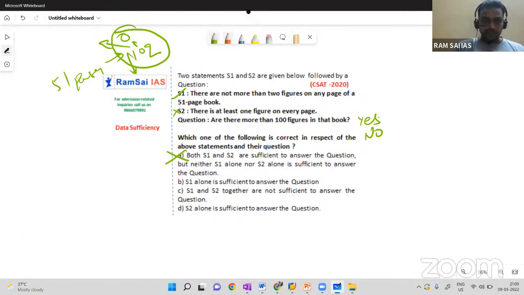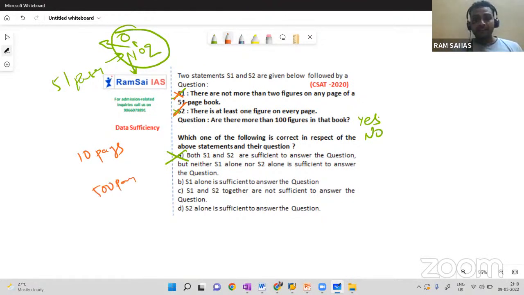Okay, let me go with second statement alone. Now I am closing statement 1 and trying to solve by using statement 2 alone. There are at least one figure on every page. Okay, there are at least one figure on every page, but tell me how many pages are there? The book may be only a 10 pages book, or the book may be a 500 pages book.